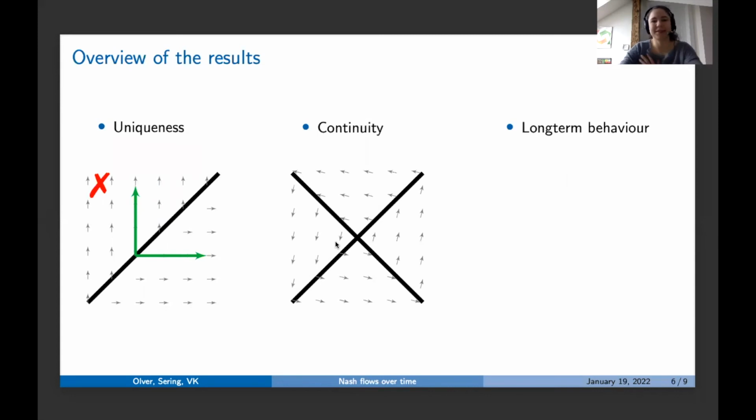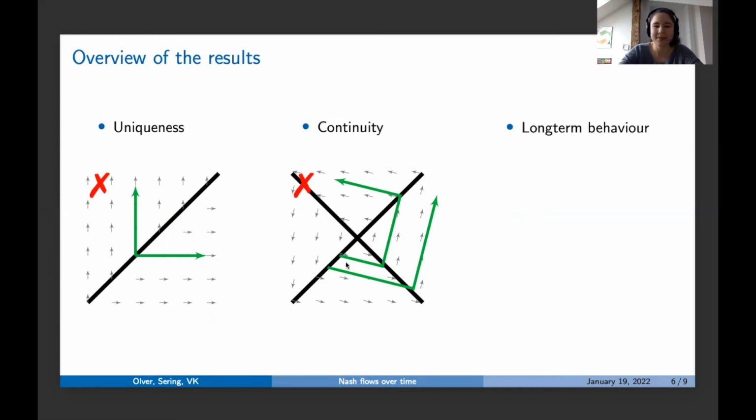And yes, the second thing which we show is continuity. And continuity means if you look at some curve and we perturb the starting conditions a bit, then also the curves will stay close to each other. So if we start close, we will stay close. And of course, this is again an example which cannot happen because here we start kind of close, but this trajectory goes further and further away from this trajectory. So here it's already quite far away, but now we go on like this and then like this, and it's even further away. And when we proceed, they will diverge completely. So we show that this situation cannot happen.